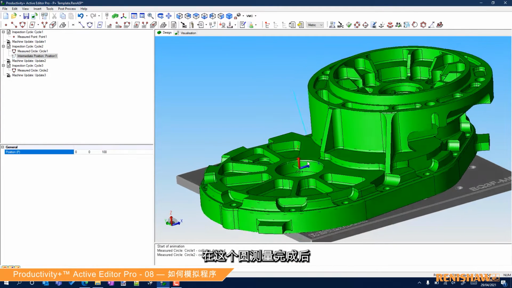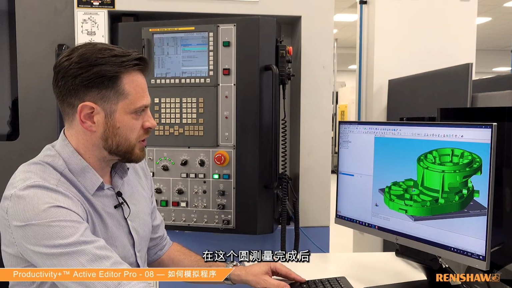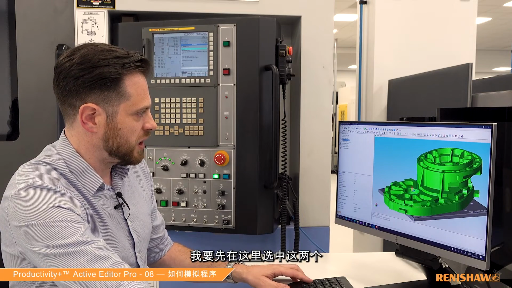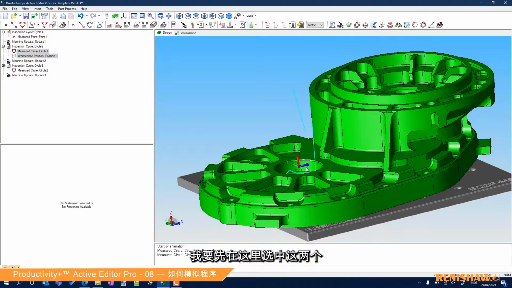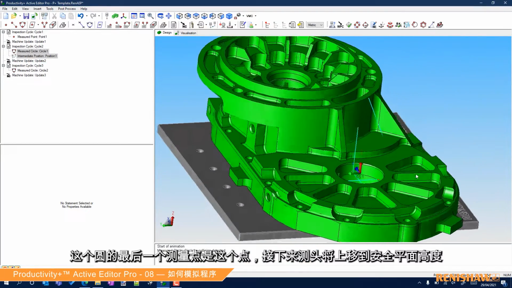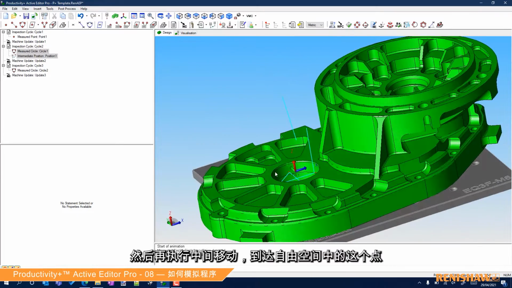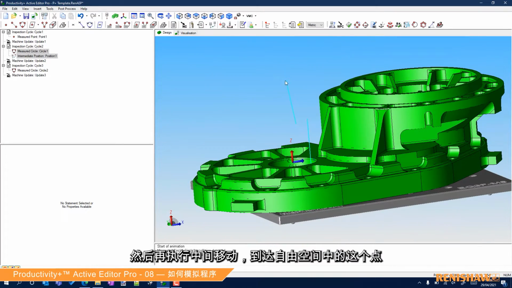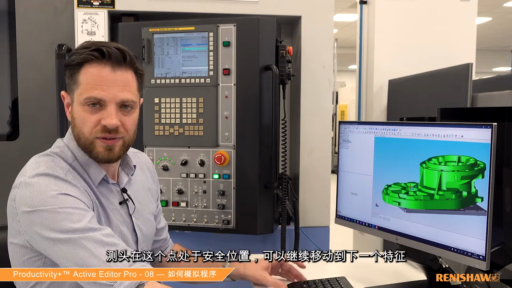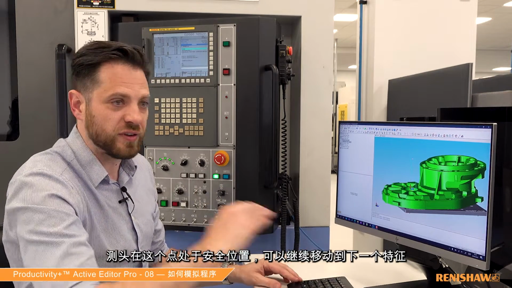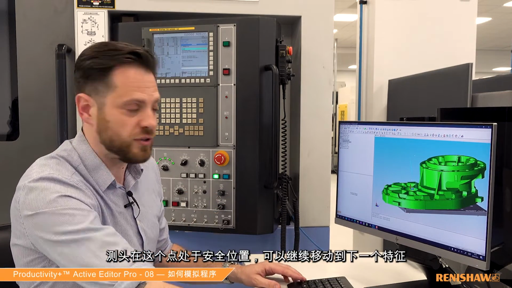So after we've measured our circle, and I'm going to highlight these both here, the last point of our circle is this point here, so it's going to then come up and then perform an intermediate move to this point in free space there. So that point is now in a safe position to then go on and move to our next feature.